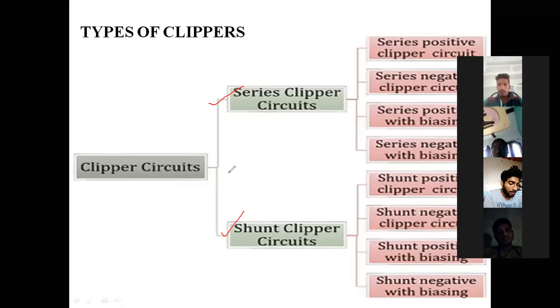Clippers basically are of two types, and they may be further classified: unbiased series clipper and biased series clipper. Here you may find the word biasing. If you have a reference voltage and you want to clip the waveform above or below the reference level, suppose this is my reference level, and I want to cut above this portion, then it comes under biasing.